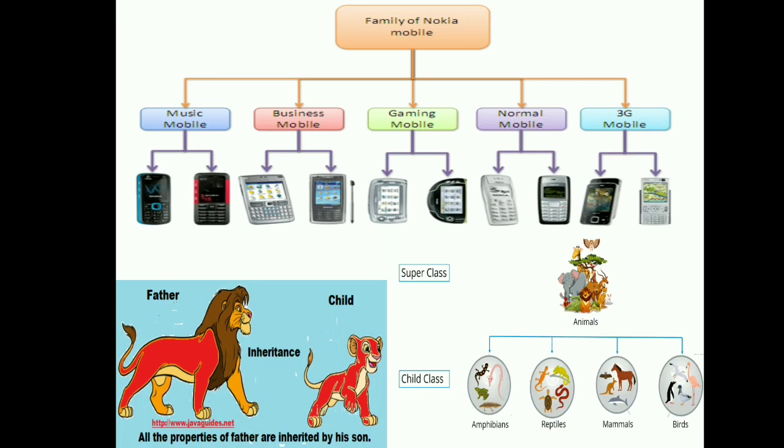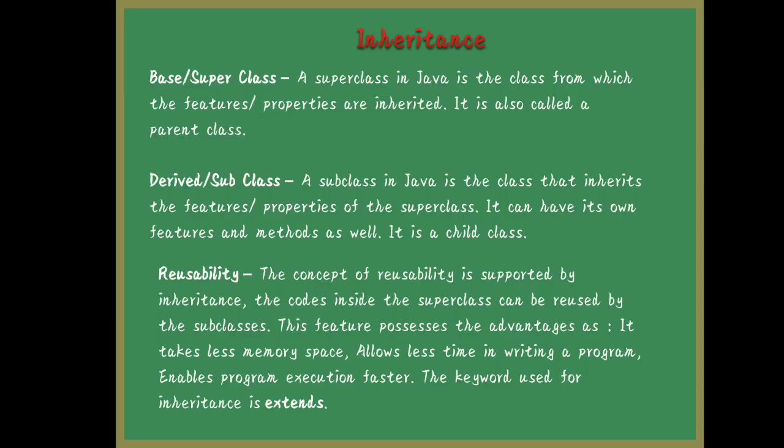Then we'll proceed with the next OOP principle, that is polymorphism. What do you mean by polymorphism? It's a Greek term which means the ability to take more than one form. That means many forms. That is called polymorphism, many forms. When two or more methods respond to the same message in different ways, that is called polymorphism.